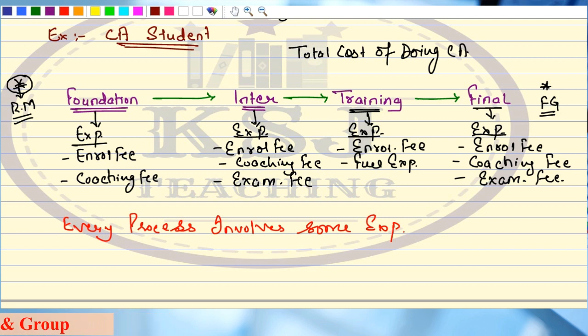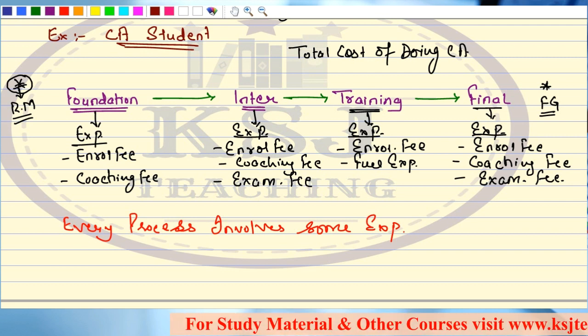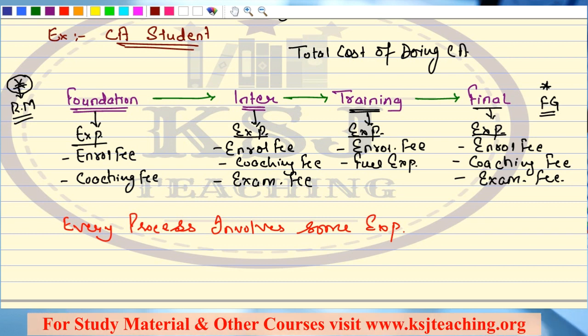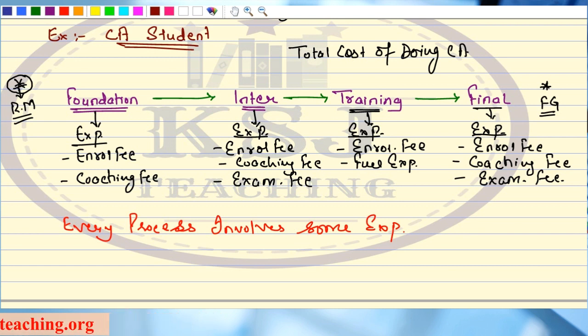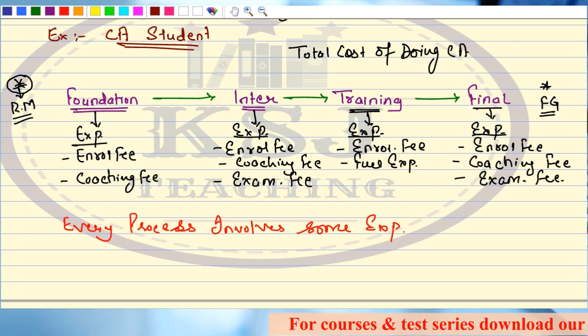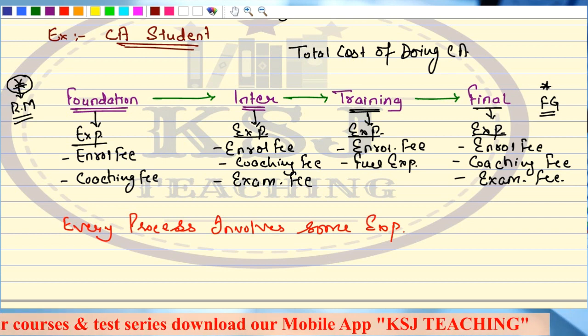That means every process through which the raw material has to pass to be converted into the finished good involves an expenditure, right? Now, sir, if we are doing some expenditure at every level, are we gaining something out of every process, or is the gain only from raw material to being a CA directly?